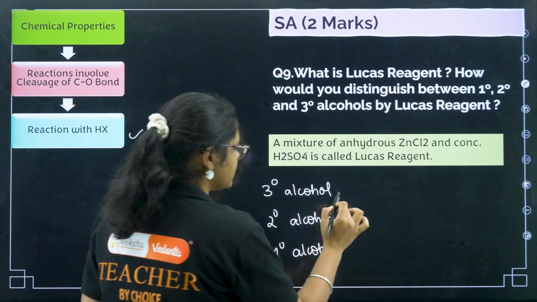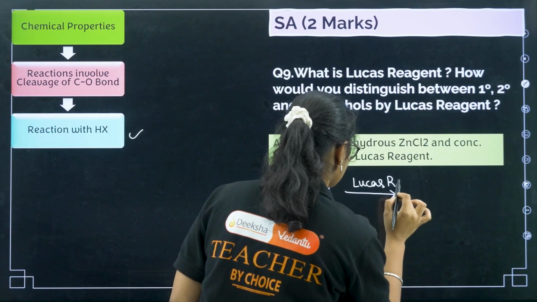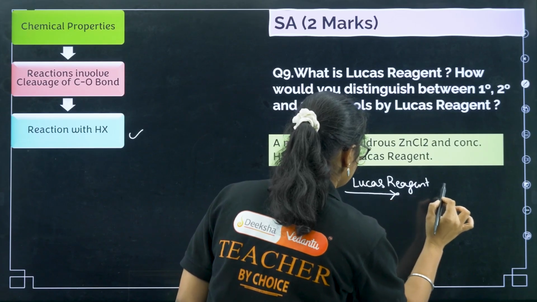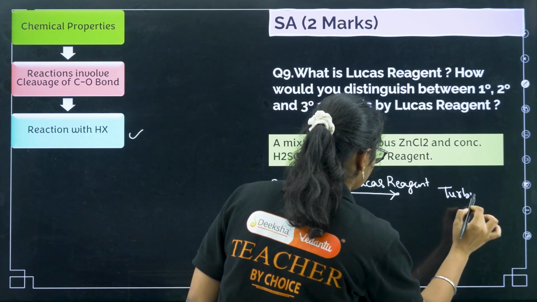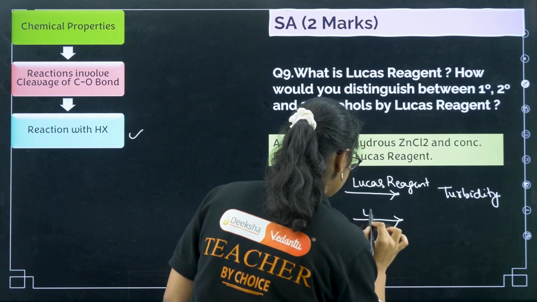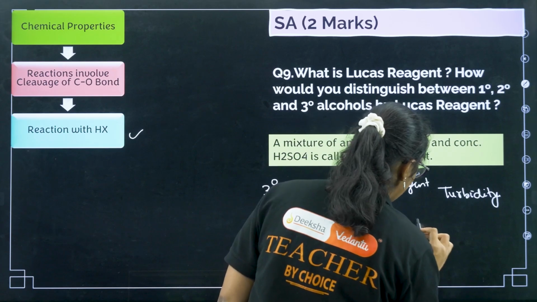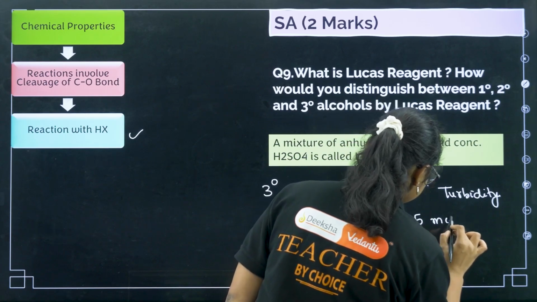Now tertiary alcohol with Lucas reagent will give you turbidity immediately. Now if it is secondary alcohol, if you take Lucas reagent, you will get turbidity after 5 minutes.